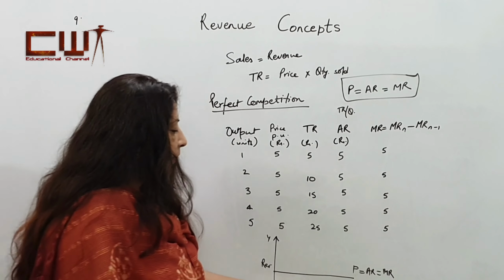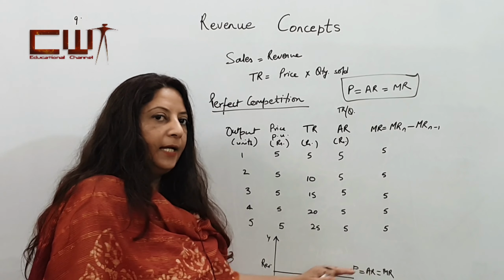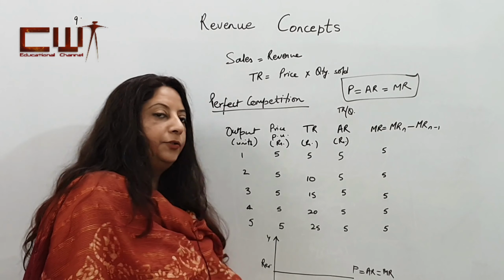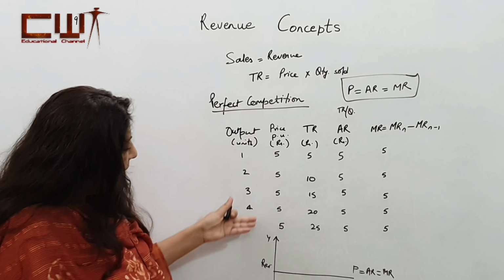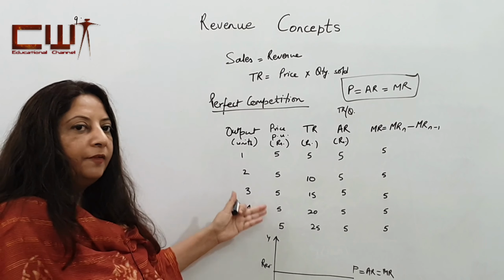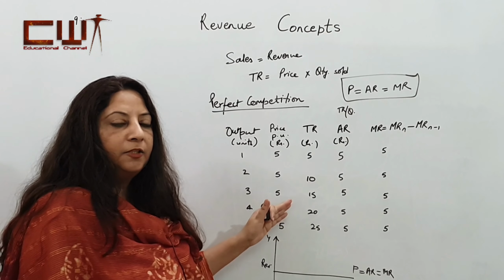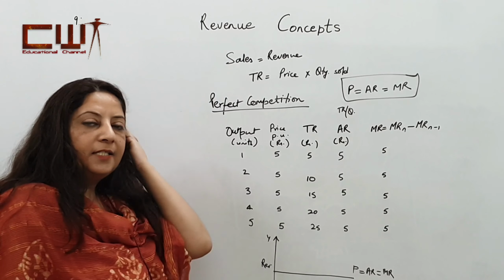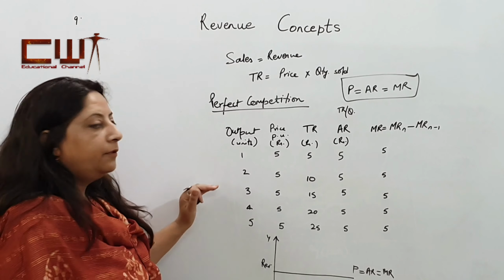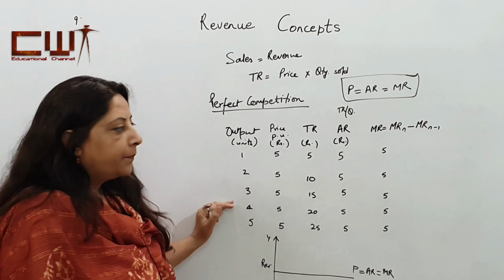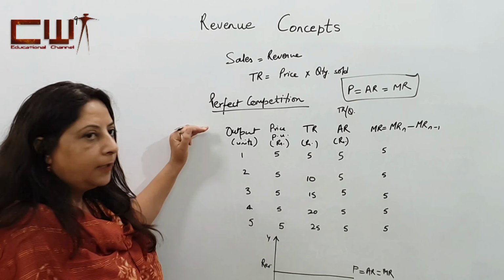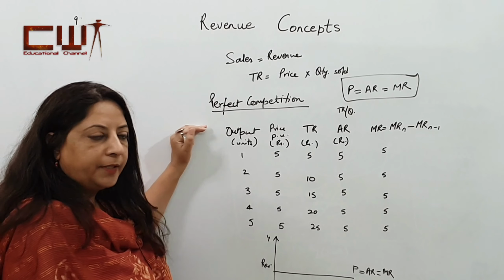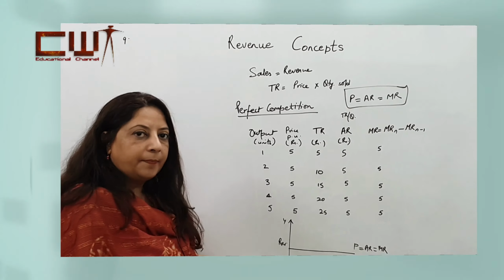Price, average revenue and marginal revenue are all straight lines parallel to the x axis, because as we have observed, no producer will gain anything by reducing its price. So whatever price is available in the market, they will sell at that price only. So price is equal to AR is equal to MR is the condition for perfect competition, and this is how it is depicted.